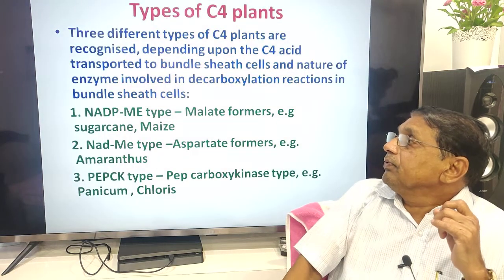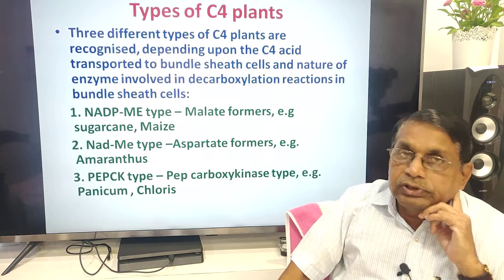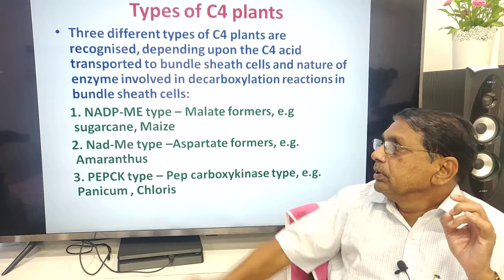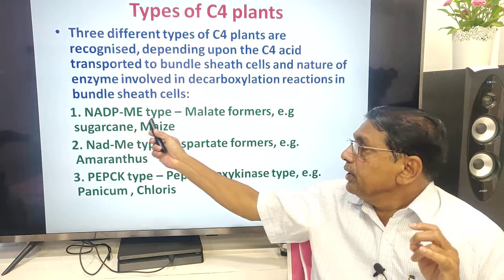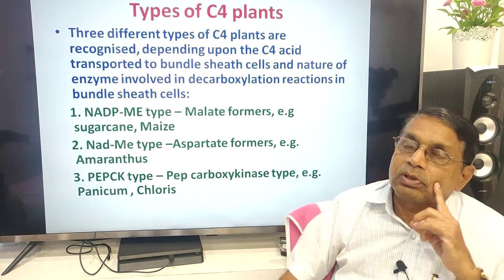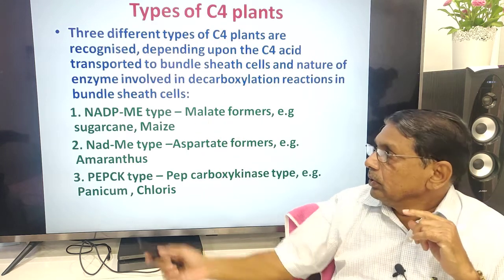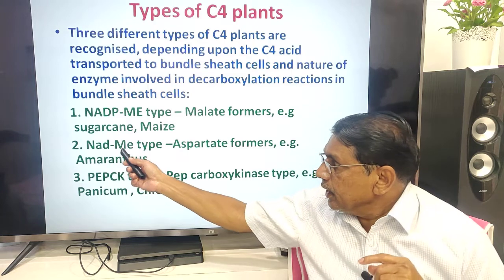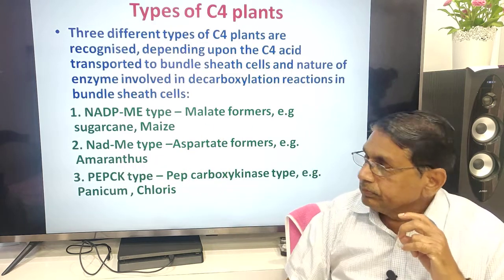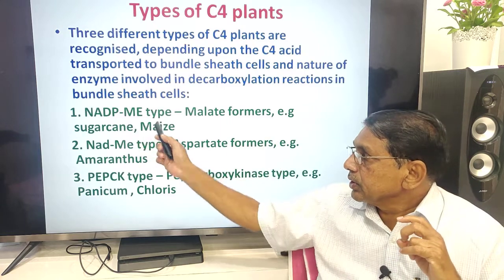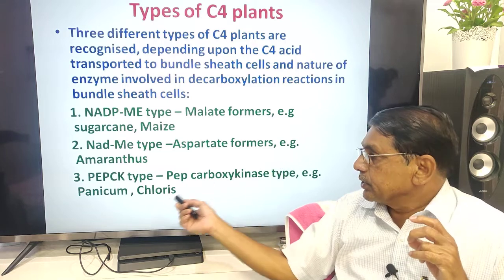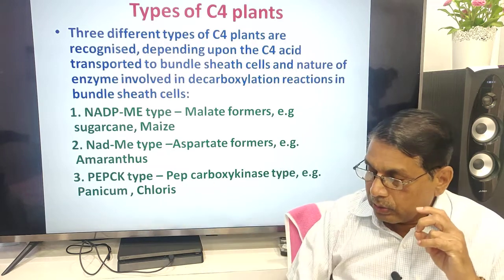Types of C4 plants. In C4 plants, further types are identified. One is the NADP-ME type, malate formers. Here the first stable compound is malate. Then in the NAD-ME type, the first stable compound is aspartate, for example Amaranthus. Here it is sugarcane, maize. PEPCK type, PEP carboxykinase type, examples Panicum and Chloris.